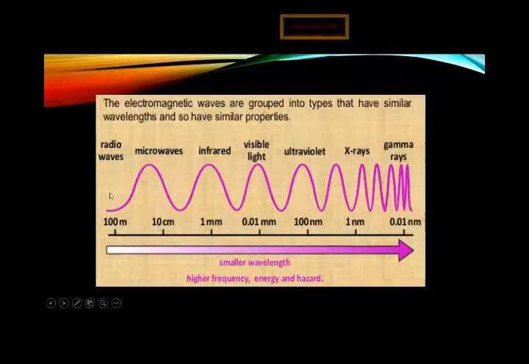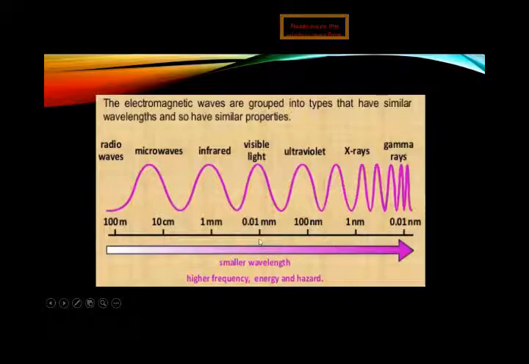So the radio waves have a greater wavelength, and as the wavelength is greater, they have low frequency. And the gamma rays have a smaller wavelength. So due to the smaller wavelength, they have high frequency. Okay, all the wavelengths are discussed here.